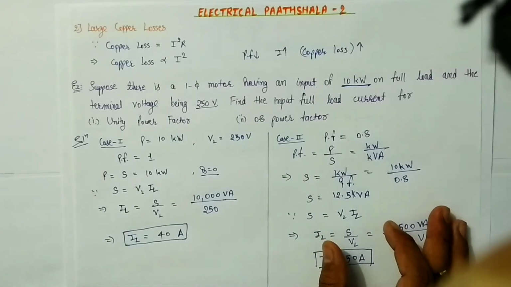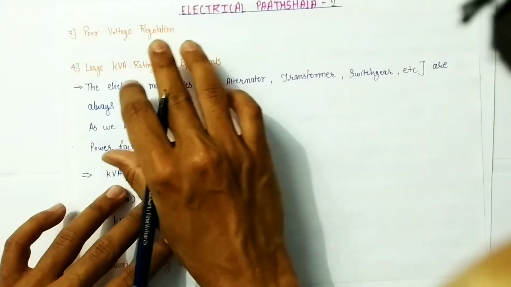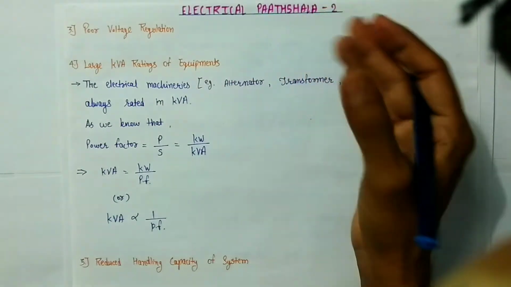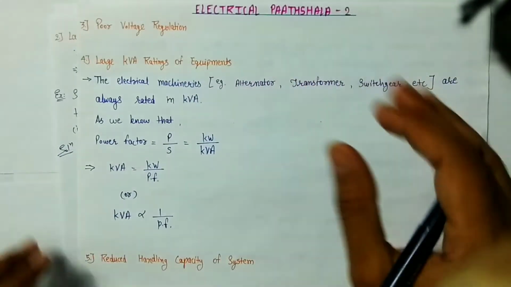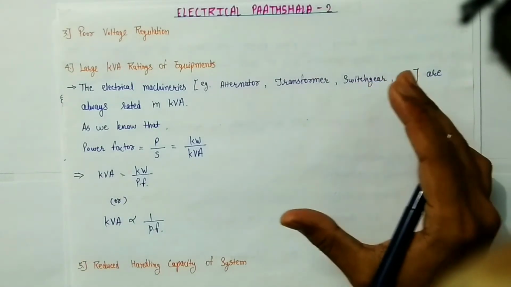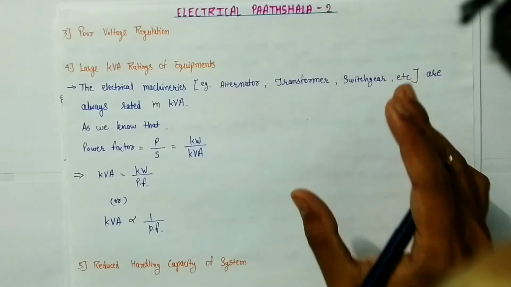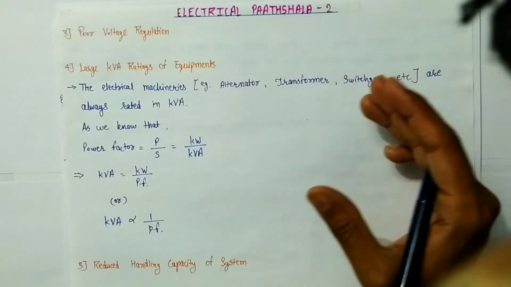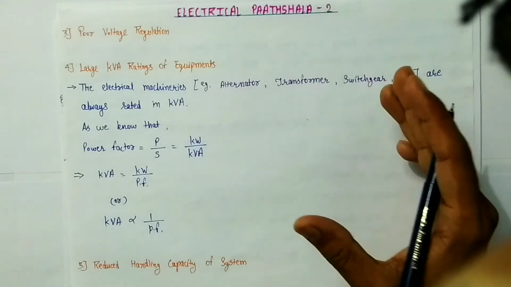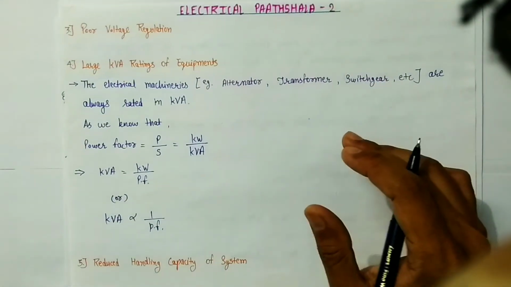Now let's see what is the third disadvantage of poor power factor. The third disadvantage is poor voltage regulation. Now guys, if large customers with poor power factor are connected to the network, it means that they are increasing the current flow through the network, which will result in greater voltage drop across alternators, transformers, and transmission and distribution lines. And it means that we will receive less voltages at our homes and offices. Now this reduces the distribution capacity of the supplier and also degrades the performance of utilization devices.